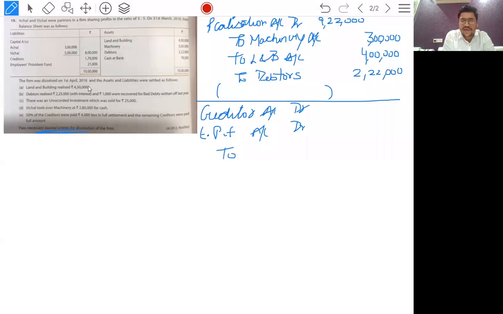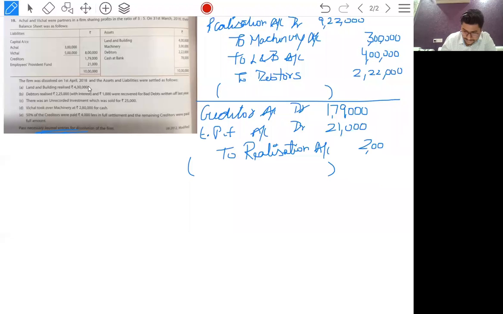Employee provident fund is a liability related to employees, which the employer has to pay to the government. To realization account, being liabilities transferred, 2 lakh.